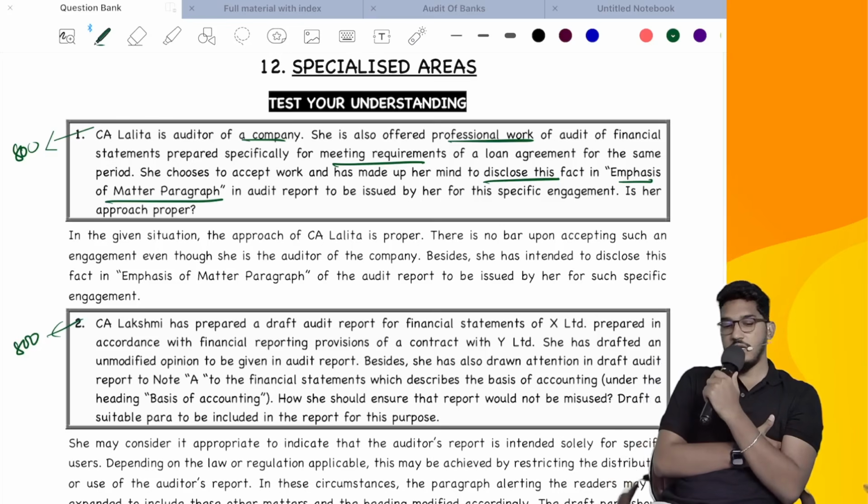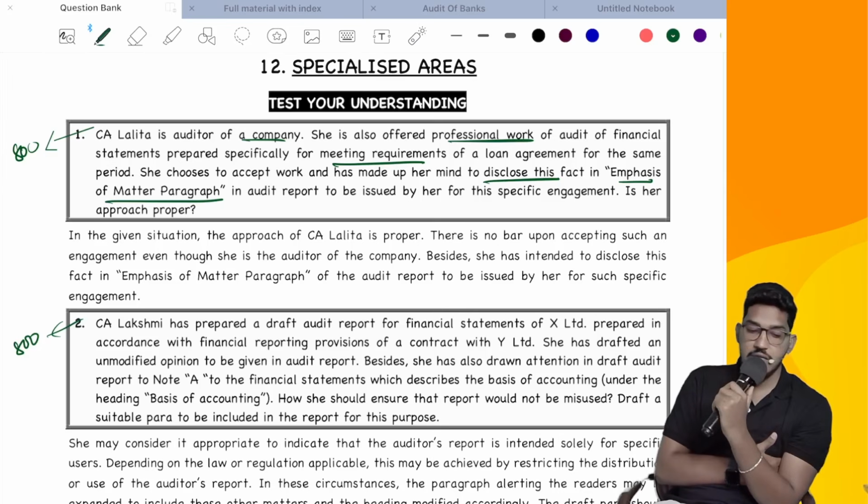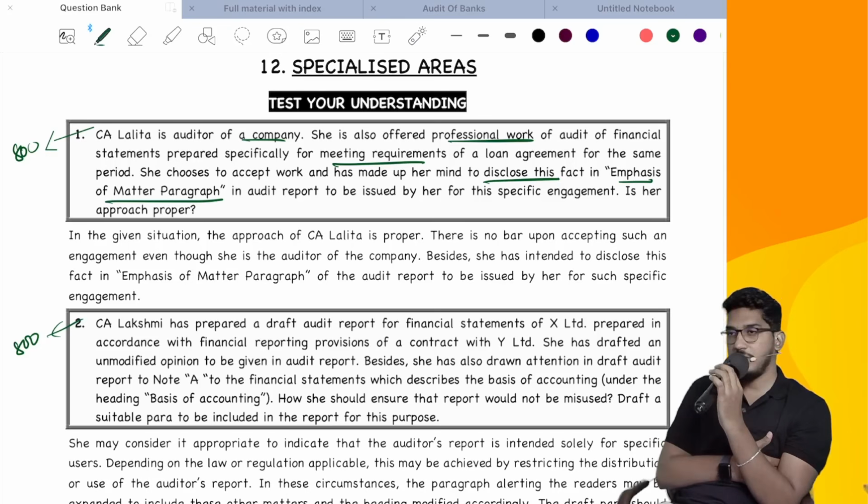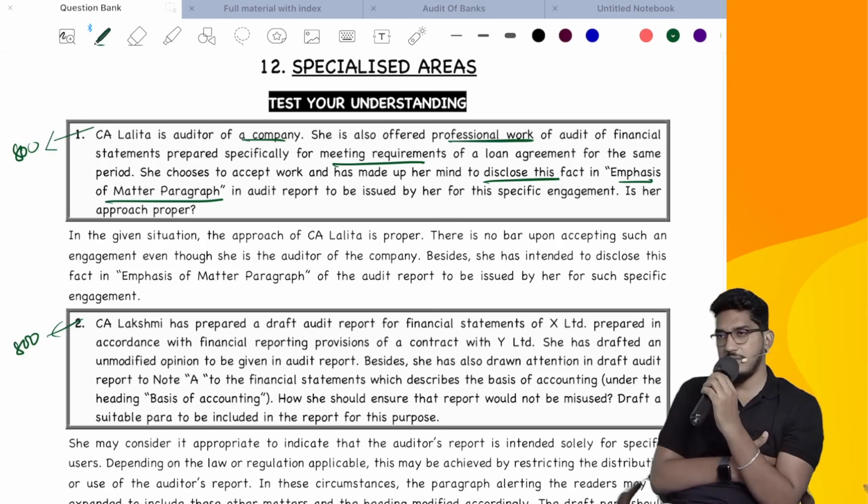So she's conducting the audit. She has been approached by the company saying, sir, we have prepared the financial statements as per the reporting requirements of a loan. For that purpose, they have prepared special purpose financial statements. The auditor accepted, and she wants to disclose that fact in the emphasis of matter paragraph. Is that proper? Yes, that's what we have seen in the reporting requirements also.